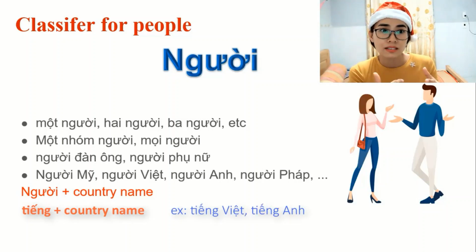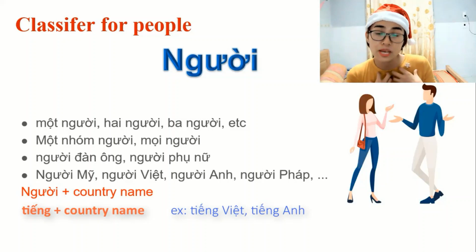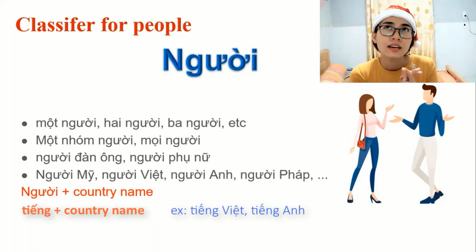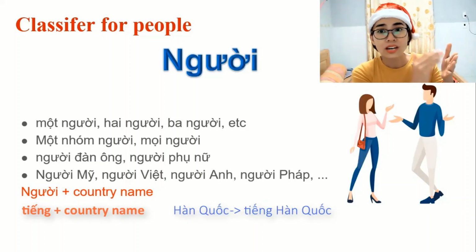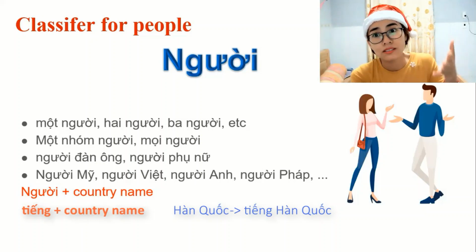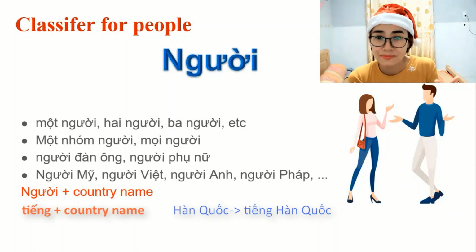Like tiếng Việt is the language that Vietnamese people speak. Tiếng Anh, the language that the English people speak, or like a lot of countries also speak tiếng Anh. But like Korea and Korean, we have Hàn Quốc is the country, and we have tiếng Hàn Quốc is the language that they speak.